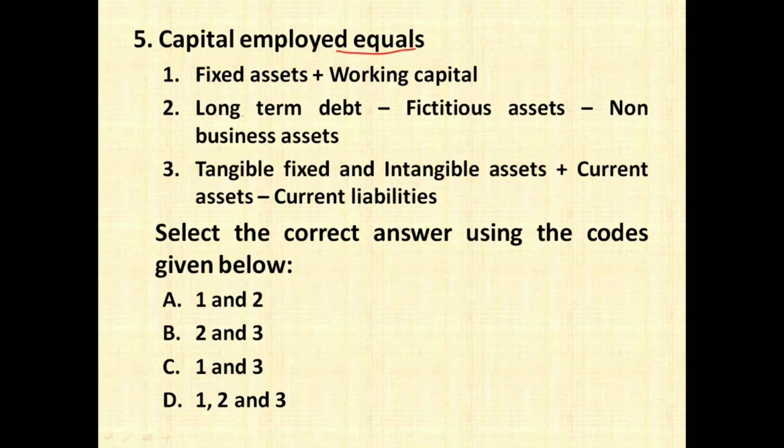Capital employed equals fixed asset plus working capital. Definitely this is the correct formula. Long term debt minus fictitious assets minus non-business assets. No, this is an incomplete formula. Actually it should have been equity share capital plus reserves and surplus plus long-term debt minus fictitious asset minus non-business assets. Tangible fixed and intangible assets plus current assets minus current liability. This is also correct. So the right answer for this should have been option number C, that is 1 and 3 are correct, and second is incomplete.